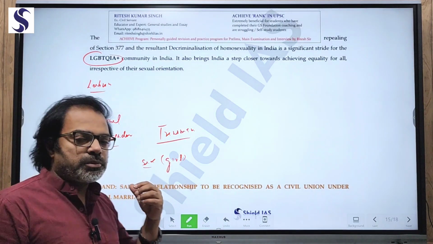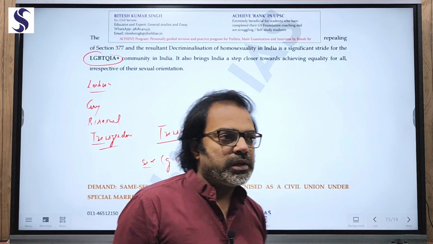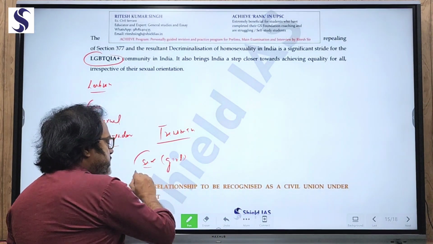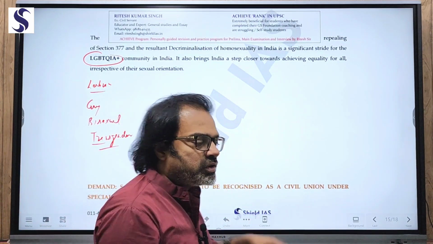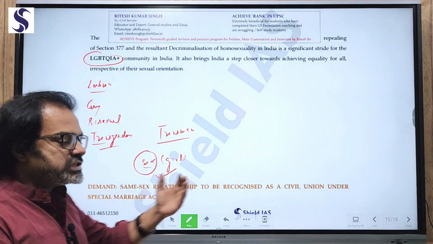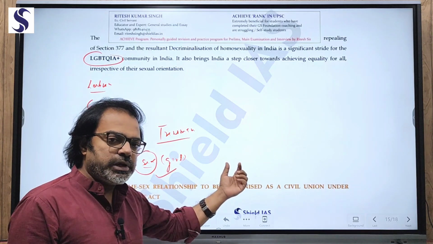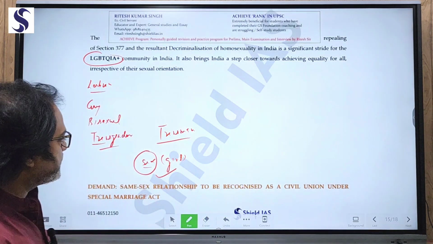But this girl ultimately shows more manly features, more manly attitudes. That means sex assigned at birth is girl, but shows the traits of a male. It's called trans men. Similarly, trans women. Sex assigned at birth is male for trans women, but shows feminine qualities.